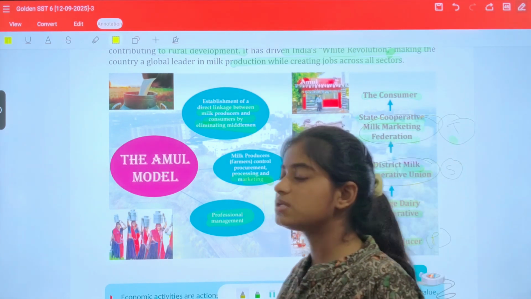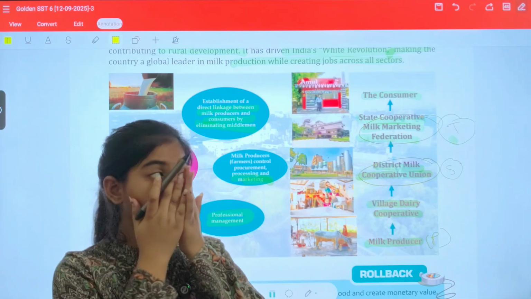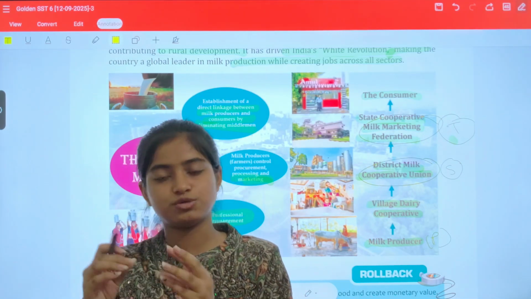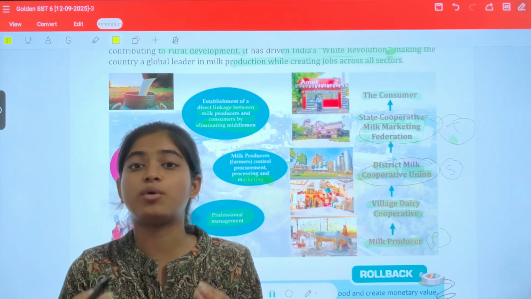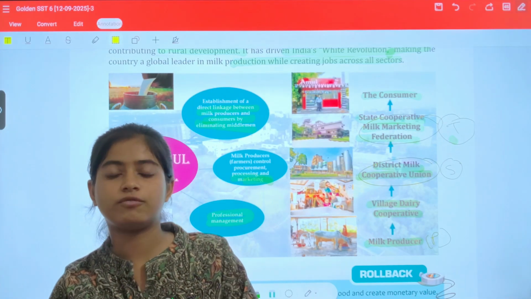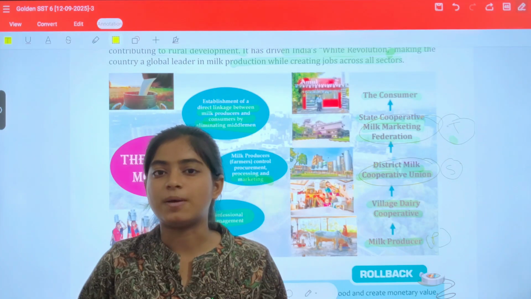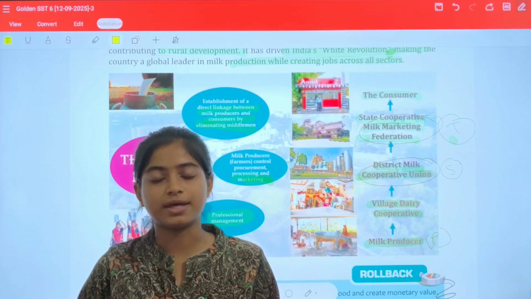Okay, so with this your chapter completes, and all the chapters of this book are complete. I am sure you understand the interdependence of all these three sectors and how important they are for the economy of our country. Okay, so here our chapter completes. I hope you understood the chapter. Thank you.